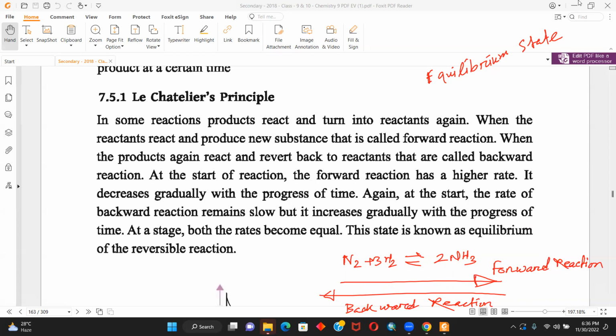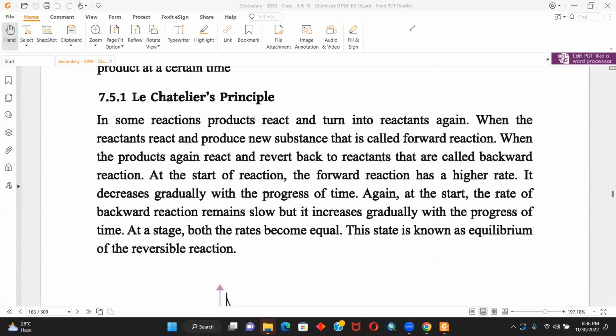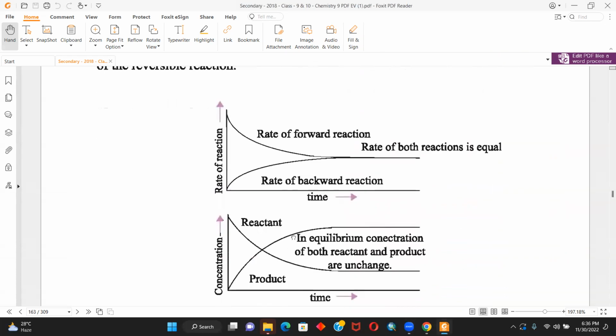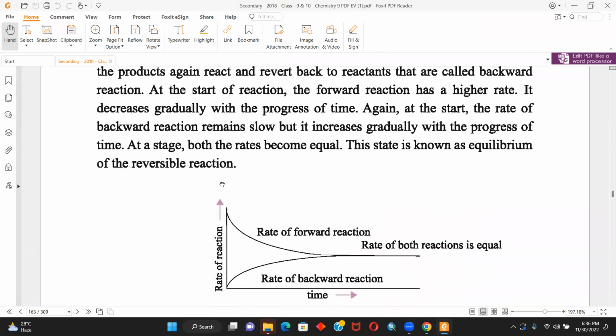But before that, do you understand forward reaction, backward reaction, equilibrium state, all of this? Now see this graph. With time, the rate of forward reaction keeps decreasing, and the rate of backward reaction keeps increasing. Why? Because the reactants, N2 + 3H2, are decreasing.